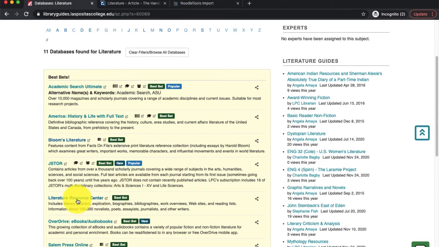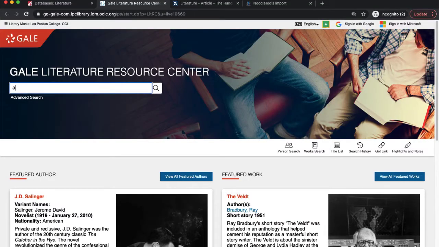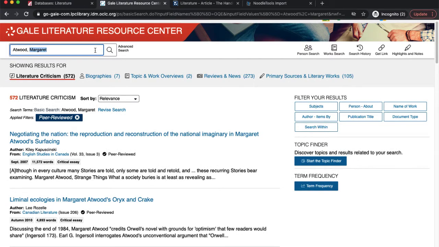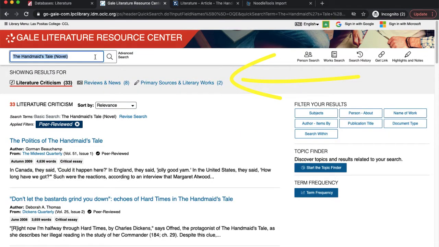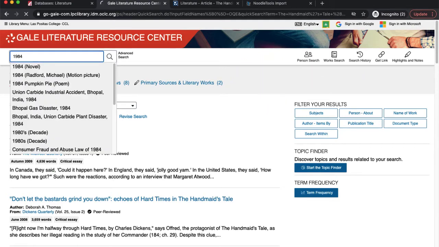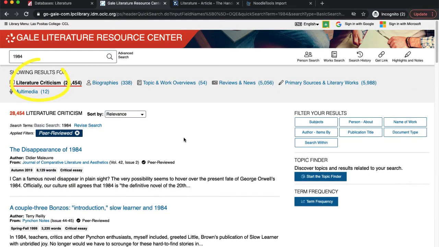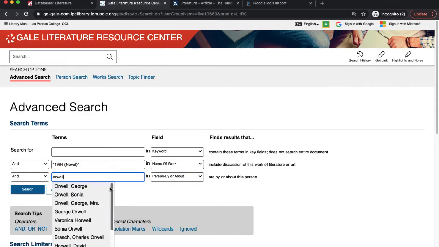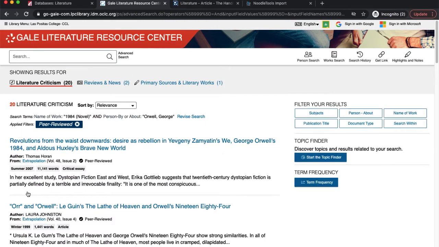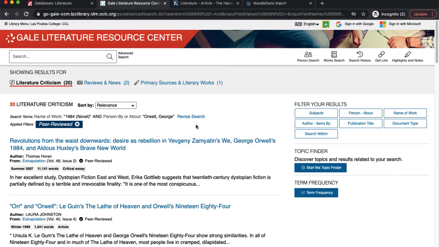Click on the database name to open the database. With the database open, type in the author's name or the title of the work and search. Notice here too there are many different types of information to choose from that you may want to review, but for criticisms, make sure that literature criticism is selected. If you notice that you are seeing results for other authors or titles that are unrelated to your search, click on Advanced Search to specify the title of the work and the author in your search. This should narrow down your results to the specific work and author you are researching.